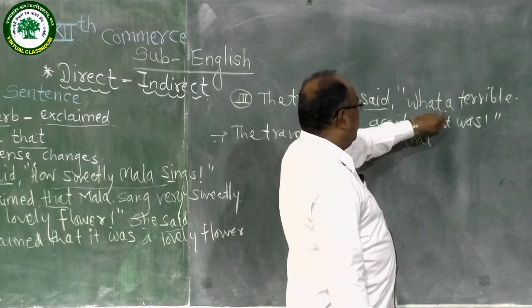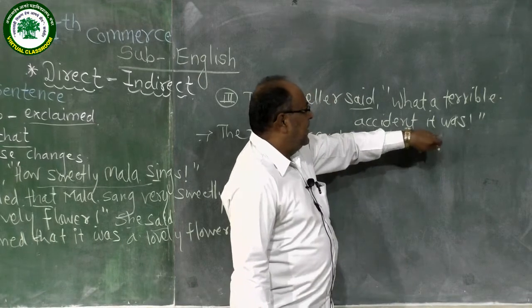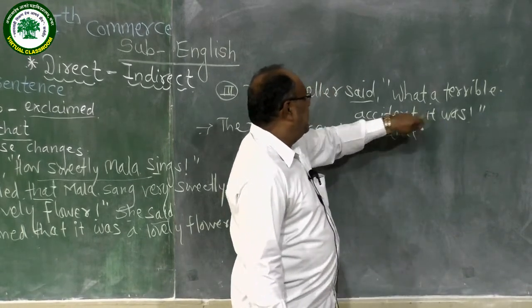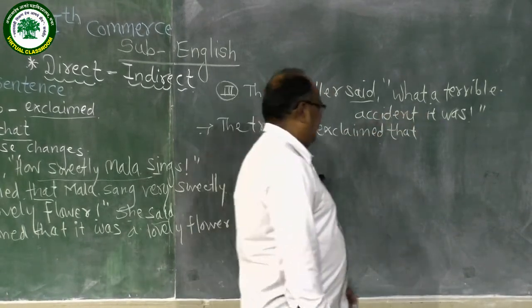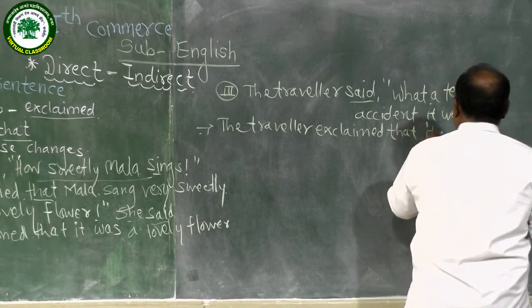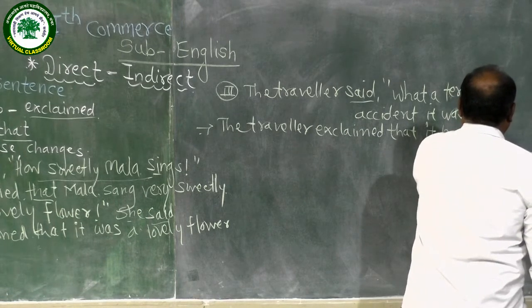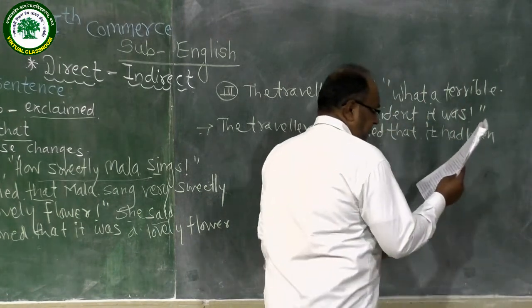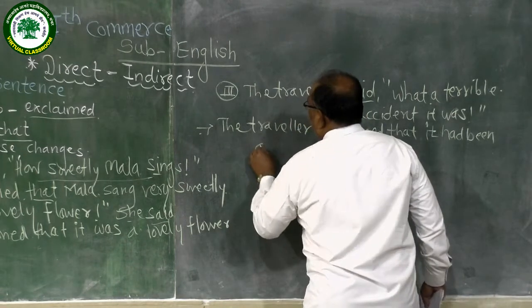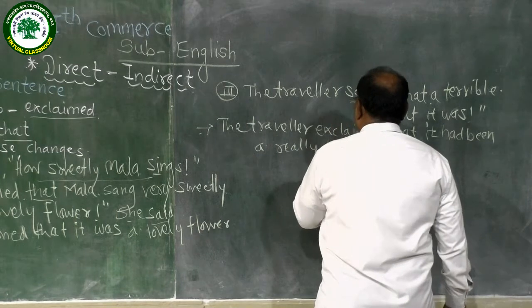Now make a rough statement. What a terrible accident it was. Its rough statement is: it was a very terrible accident, or a really terrible accident. Now pronoun or tense changes. It was can be transformed into it had been. It had been a really terrible accident.